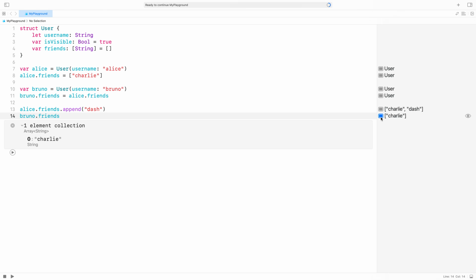Let's see how we can make the user model safer by checking error conditions. Right now, the friends array can be directly modified, which might lead to invalid states like the user being friends with themselves or the friends list containing duplicate values.